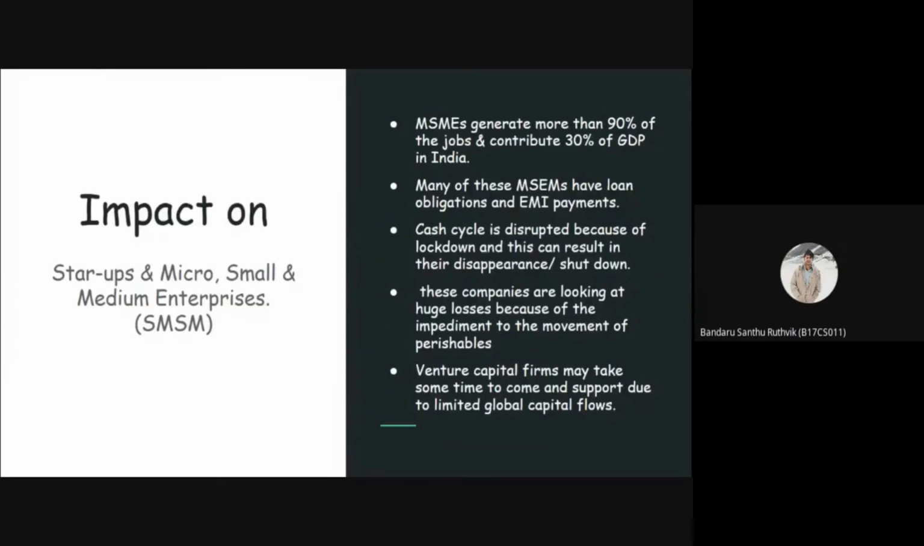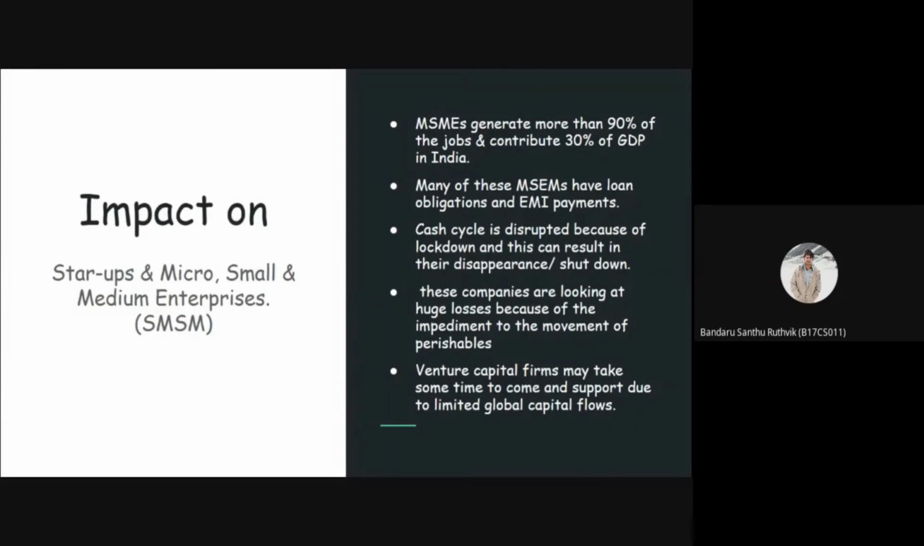Hi, this is Ritvik. Now let's discuss the impact on startups and micro, small, and medium enterprises. These enterprises generate more than 90% of the jobs, employ more than 114 million people, and obviously contribute 30% of GDP in India. All these enterprises are at risk of a serious cash crisis due to the lockdown and its extension.